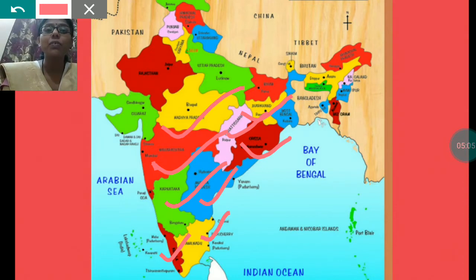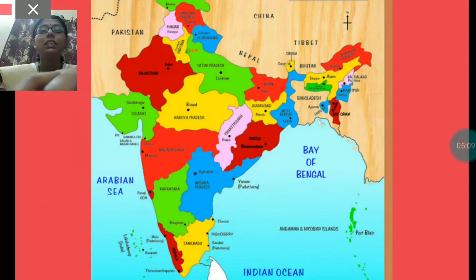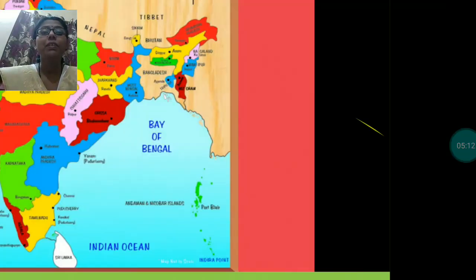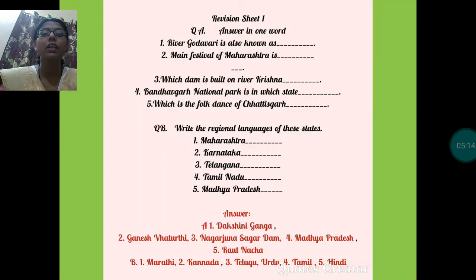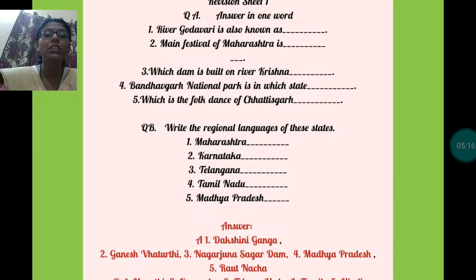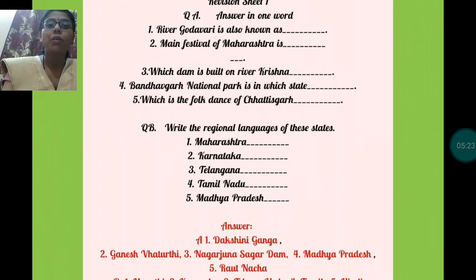So today we are going to just do the revision of these chapters, and today we will discuss some revision sheets also. Here you can see this is revision sheet number 1 related to chapter number 5. Let us see what will be the answers of these questions. First question is, river Godavari is also known as. River Godavari, which flows in the southern part of India, is a very sacred river.